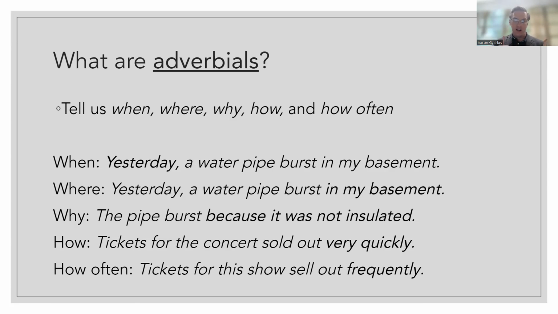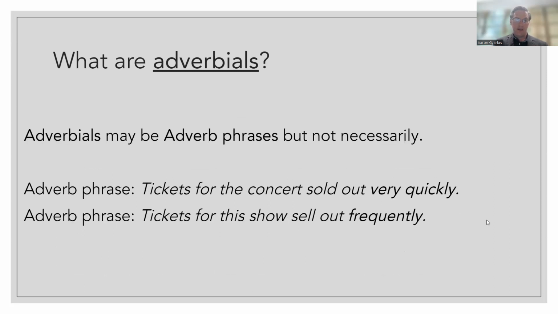They have an actual adverb in them, right? The first three examples, you are dealing with something different, okay? So adverbials may be adverb phrases, of course, right? An adverb and an adverb phrase modify a verb. So an adverbial may be an adverb phrase, but it doesn't have to be.